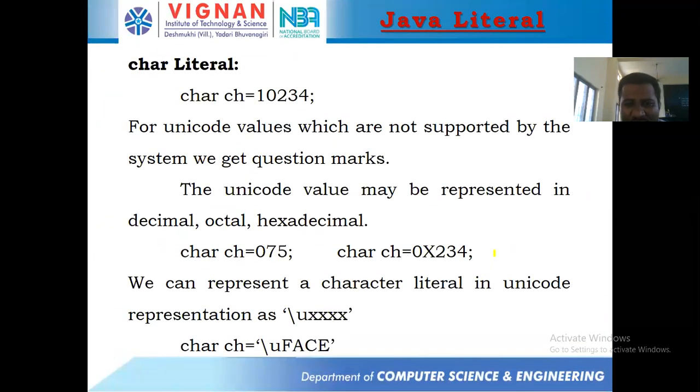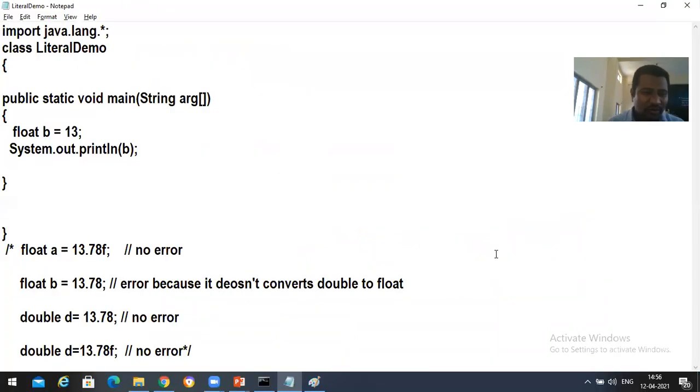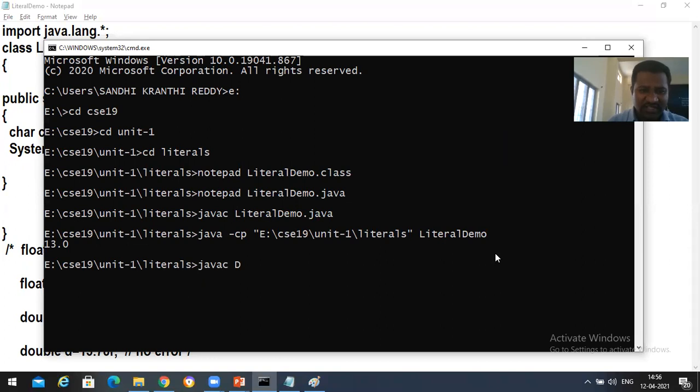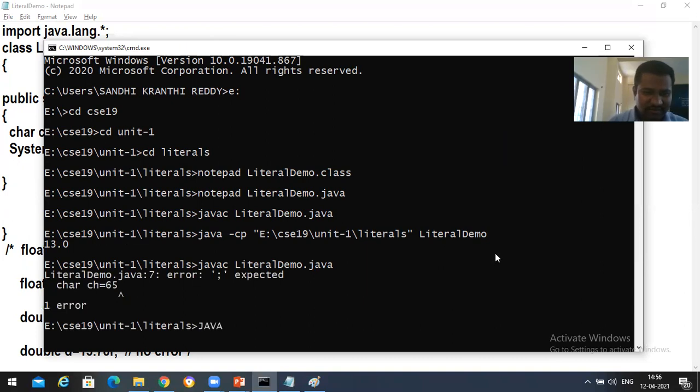For Unicode values which are not supported by the system, we get question marks. Okay, right, I got it right. Now let's go with the program over here. Here, I'm going to take char ch is equal to 65, and then I'm going to print this ch, save it. Let's go to javac LiteralDemo.java and java LiteralDemo.